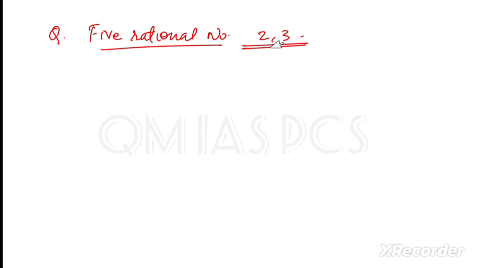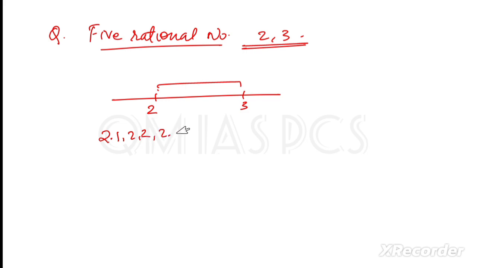So what we can do here is first take the average. If you see this number line, this is 2 and this is 3, so numbers in between 2 and 3 are our answer, right? In terms of fraction or decimal we can represent a rational number. The easy way is to write 2.1, 2.2, 2.3, 2.4, till 2.9.